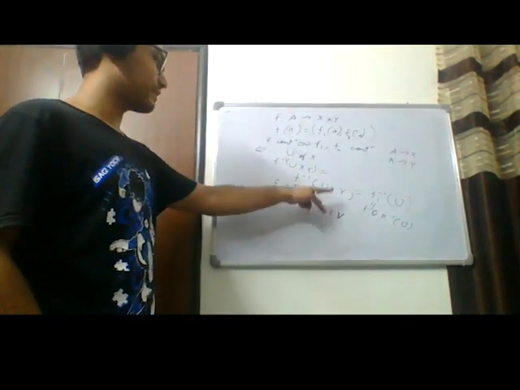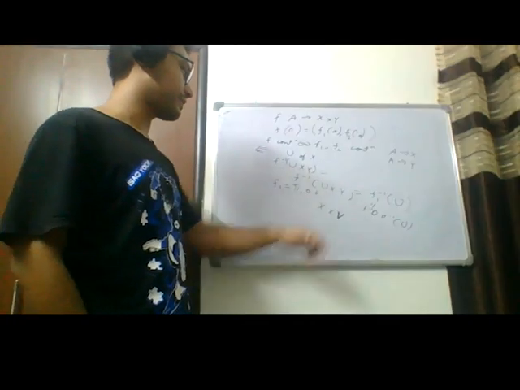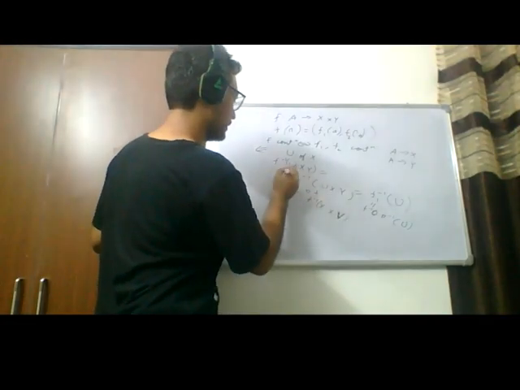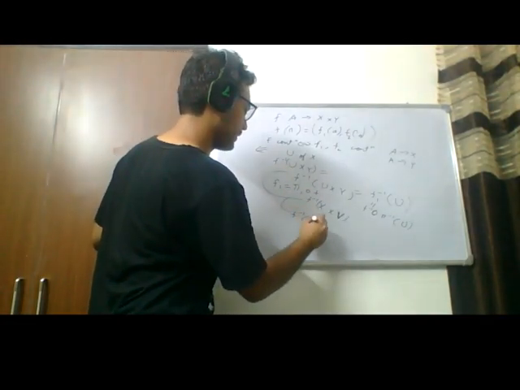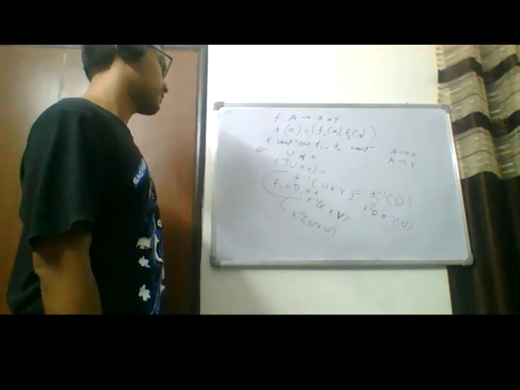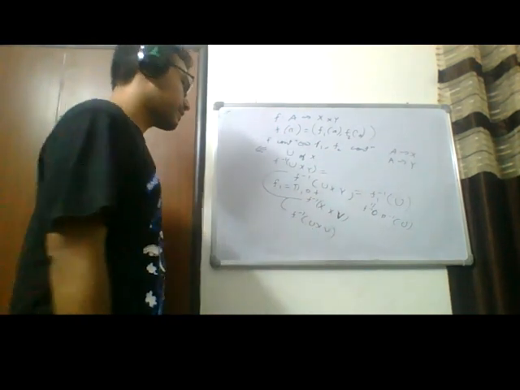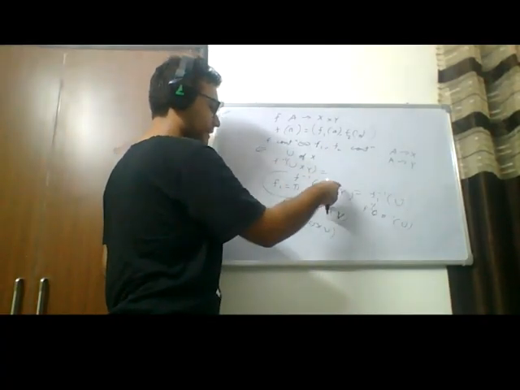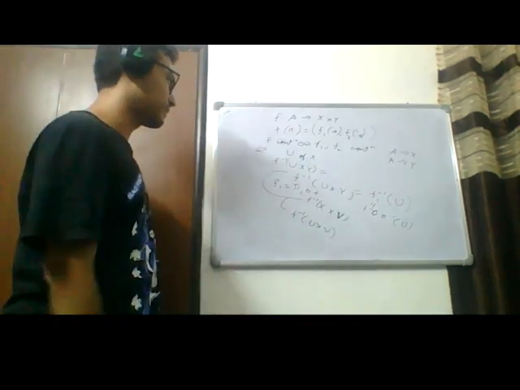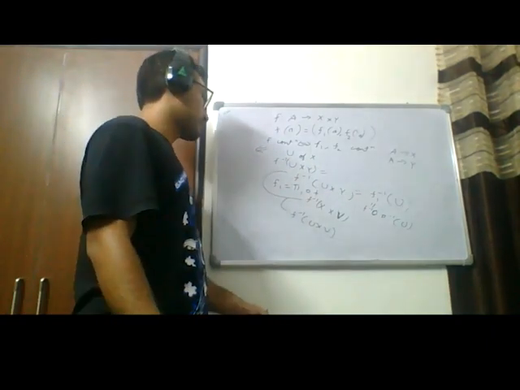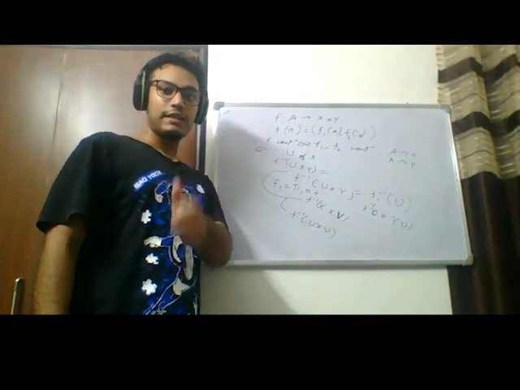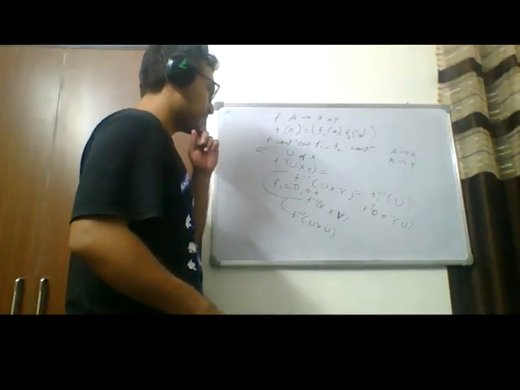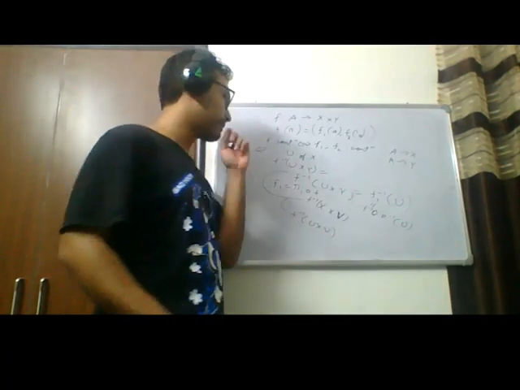So this is an open set, this is an open set, and the intersection goes inside. These two intersected give rise to F inverse of U cross V, and this is a basis element. This is an open set from this continuity, this is an open set from the other continuity, and therefore their intersection is also an open set because we're taking a finite intersection. So that's how we show the if and only if.